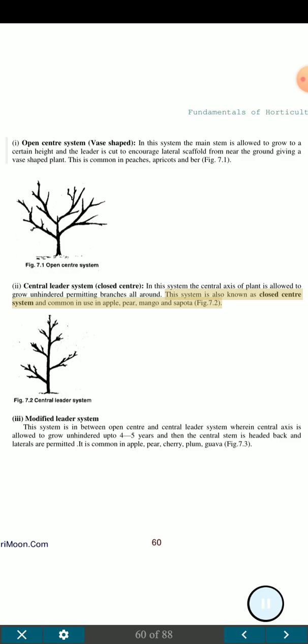III. Modified leader system. The system is in between open center and central leader system wherein central axis is allowed to grow unhindered up to 4 to 5 years and then the central stem is headed back and laterals are permitted. It is common in apple, pear, cherry, plum, guava.